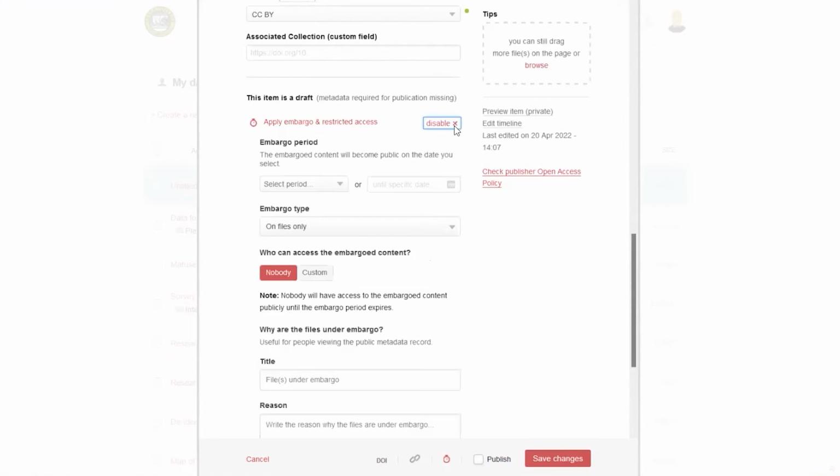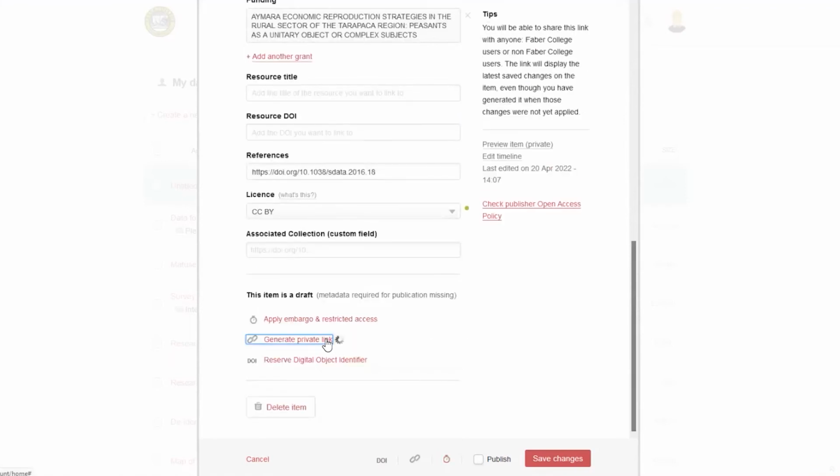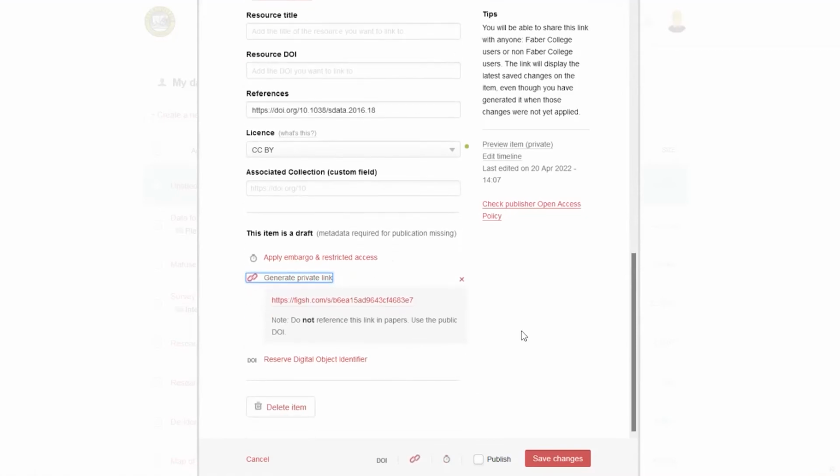I'm not going to embargo this. So a couple other things that are useful for the peer review process. There's a generate a private link option here. So this link now is, I'm going to save this too. So this link can be shared with anyone, and it'll show an anonymous version of this record.